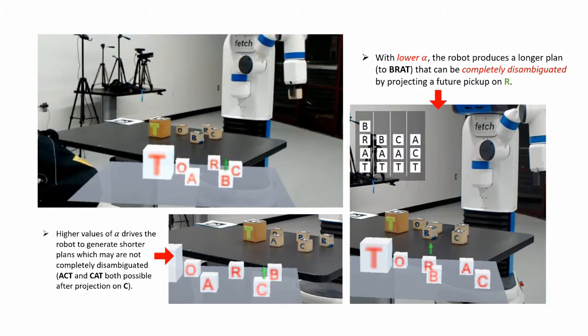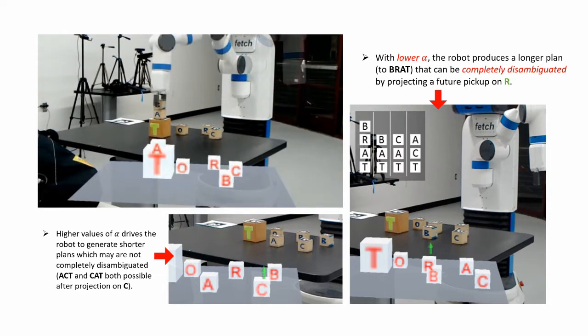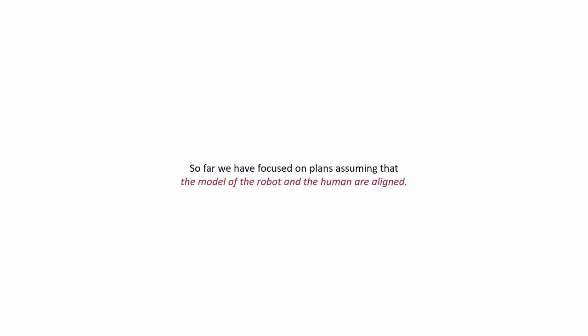A higher value of alpha drives the robot to generate shorter plans which may not be completely disambiguated. For example, act and cat are both possible after projection on C. With lower alpha, the robot produces a longer plan, to brat, that can be completely disambiguated by projecting a future pickup on R.